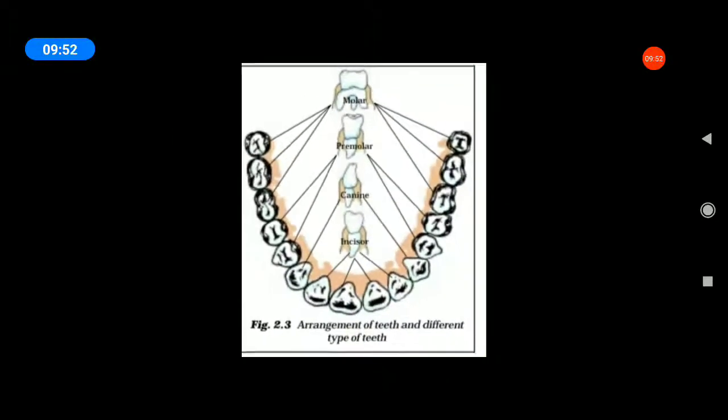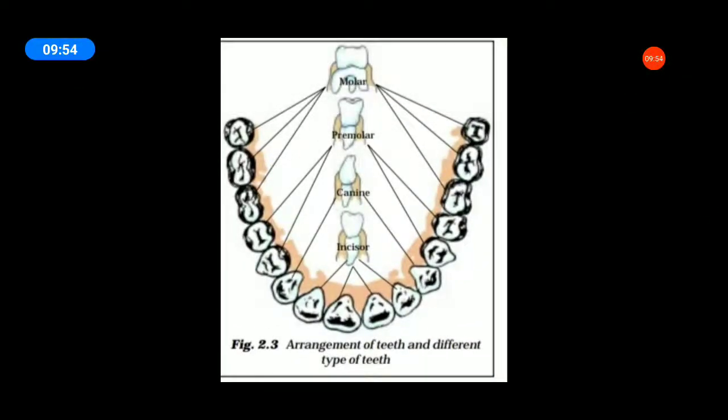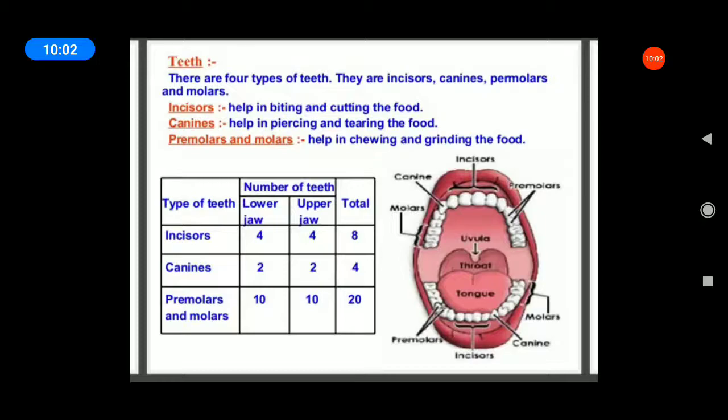What are the four types of teeth? Do you remember? Yes, incisors, canines, premolars and molars. Very good. Next. There are four types of teeth: incisors, canines, premolars and molars.